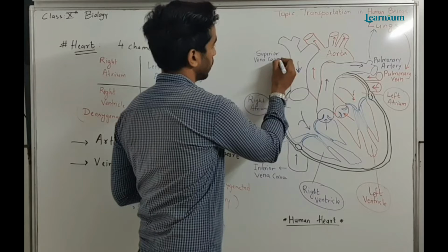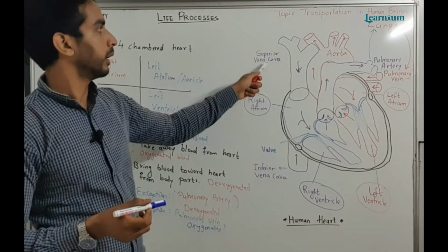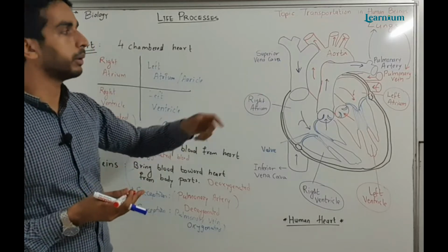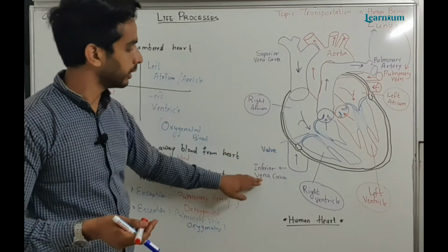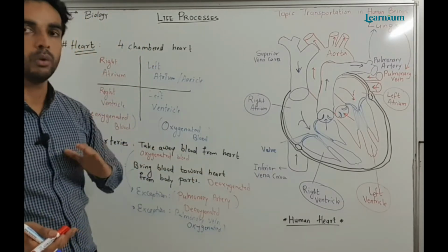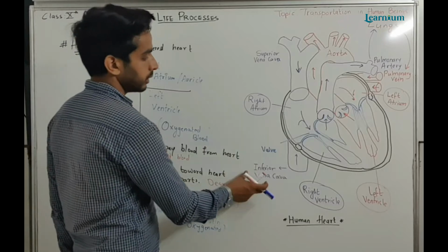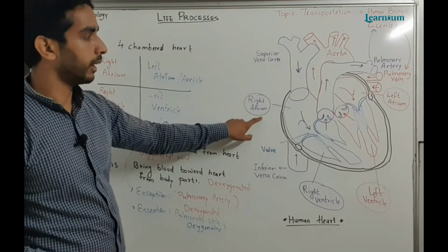Special types of veins are there. First is the superior vena cava, which brings blood from the upper body, and one is the inferior vena cava, which brings blood from the lower body parts. These vena cava are connected to the right atrium.